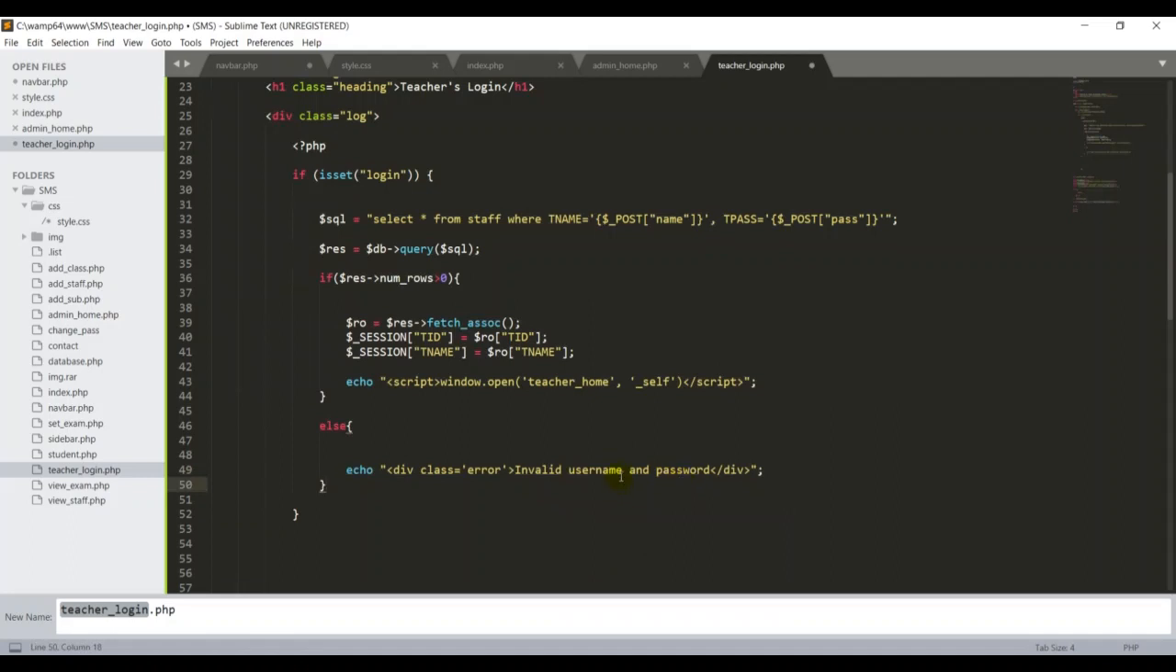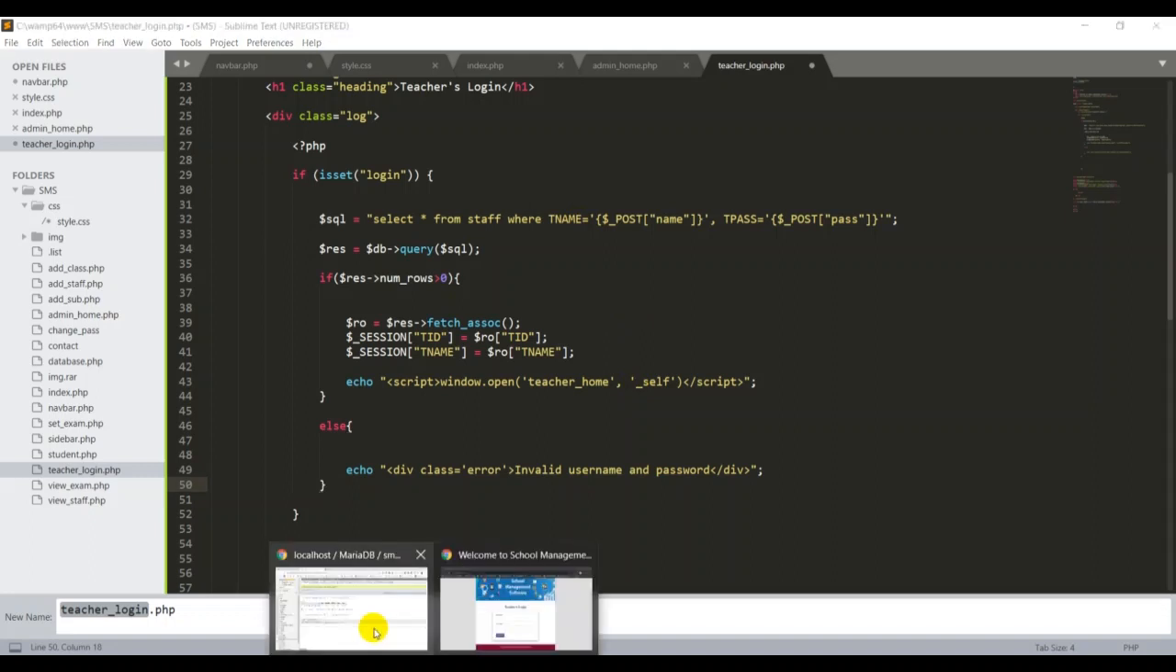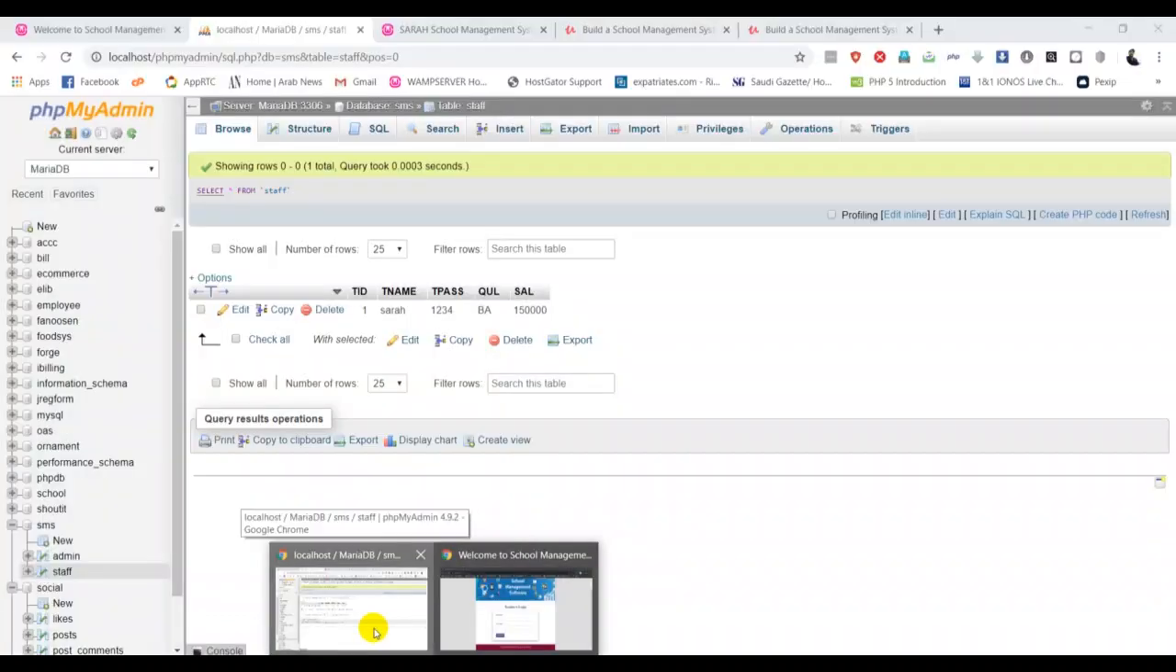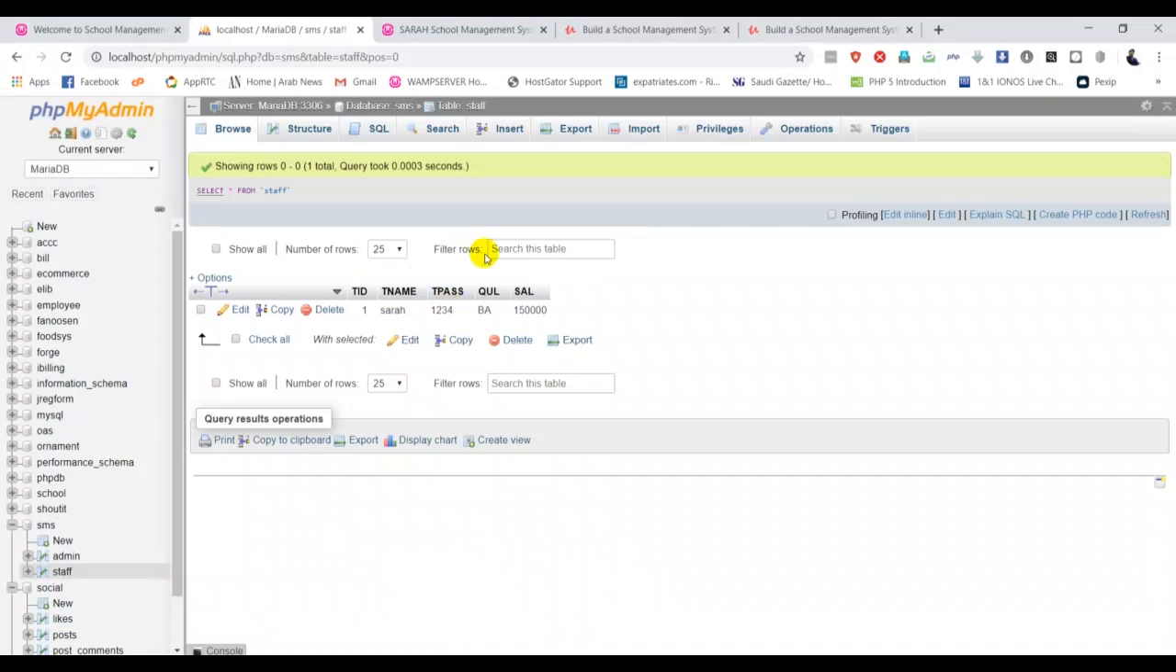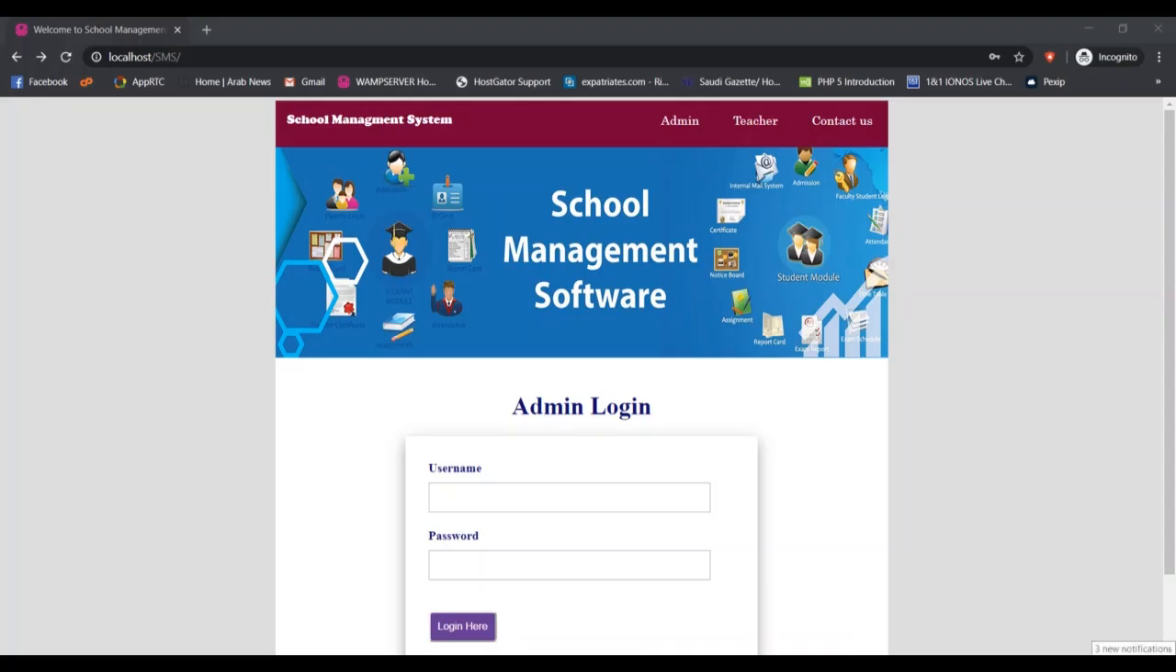Before that, we have to check one by one. The script is fine, self is fine, and teacher home redirects to the teacher home. Let me check how it's working. If I go back to phpMyAdmin, in my admin database I put in one username, Sarah, and the password 1234. If I put in this username and password, it should redirect. Now we have to test our teacher page login. I go here and click teacher.